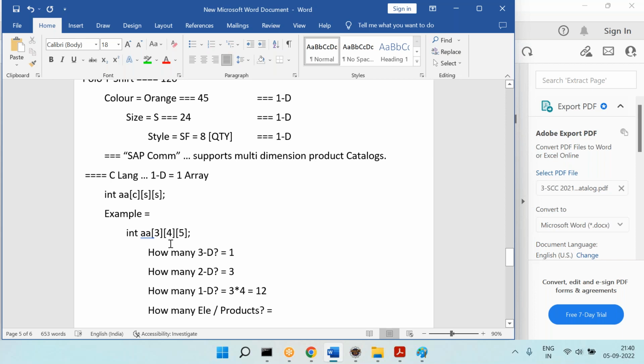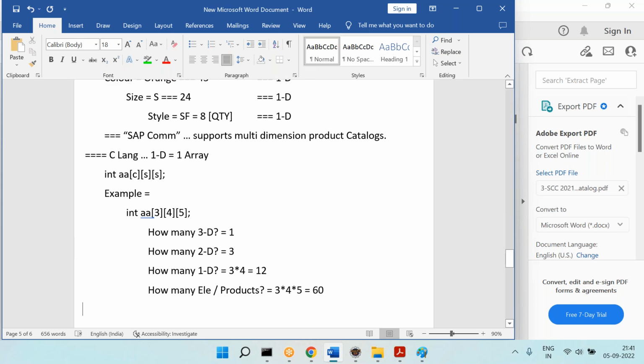Then how many elements are there? So I have one three-dimensional array. In that, three two-dimensional arrays. In that, 4 one-dimensional arrays. And each one-dimensional array is having how many elements or products? 5. So therefore 3 into 4 into 5, which is nothing but 12 into 5. 12 into 5 is how much? 60. That's the answer.